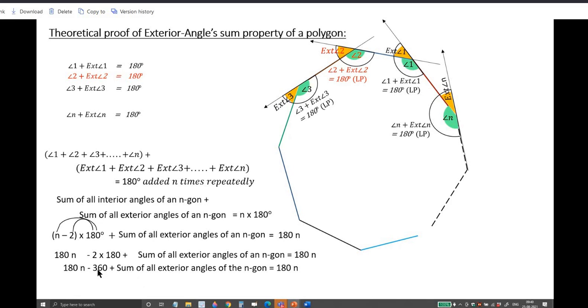Now, if I take this minus 360 to the right hand side and the 180 n to the left hand side, what will happen? 180 n minus 180 n will be cancelled. Minus 360, on transposing to the right hand side, will become 360. You are getting 360, right? Is it understood? The sum of all the exterior angles of a polygon is 360, be it any type of polygon.